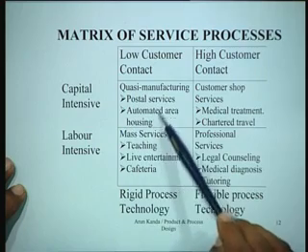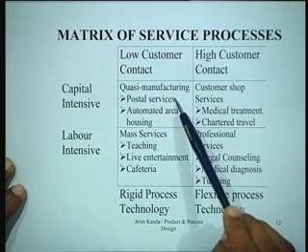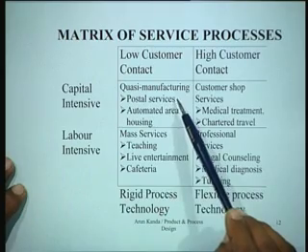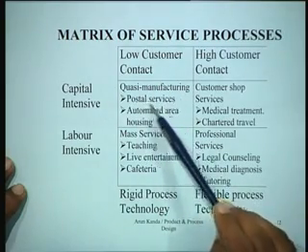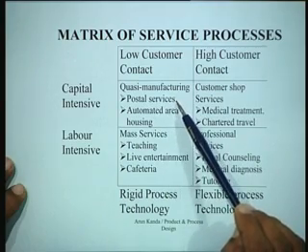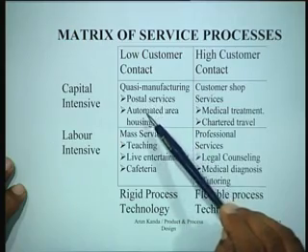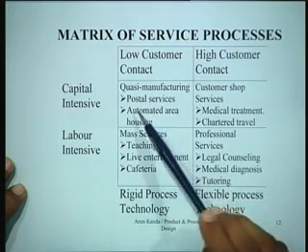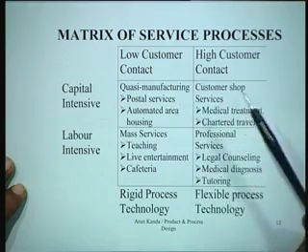These are typical examples where you could design services based on something like manufacturing. You can look at a postal service design or a banking service design, which will be essentially capital intensive, with fewer customers, and you can design the process in terms of whatever objectives you are looking at.